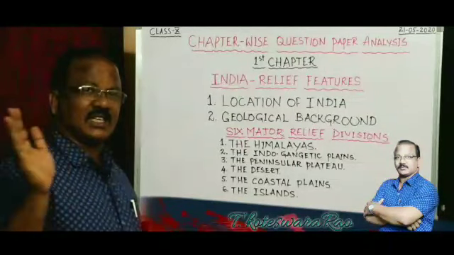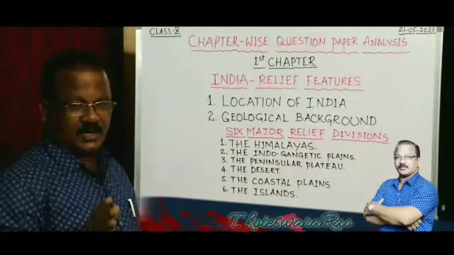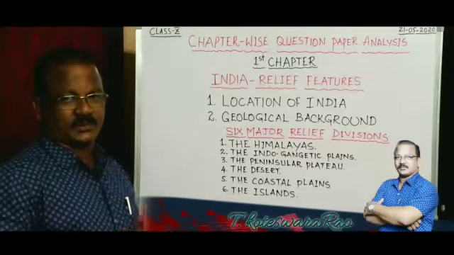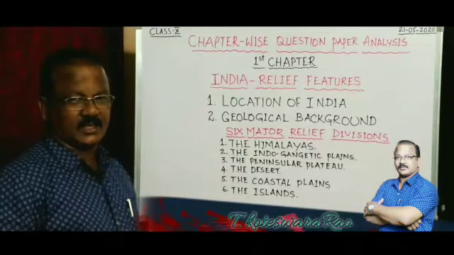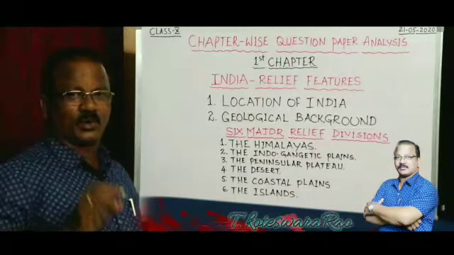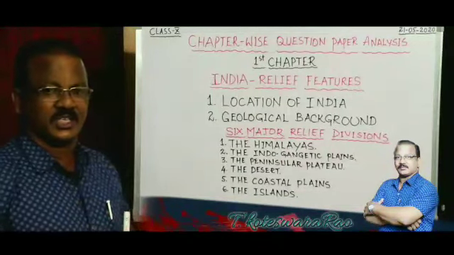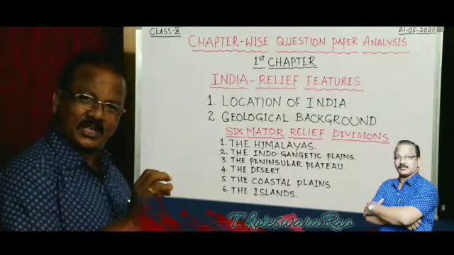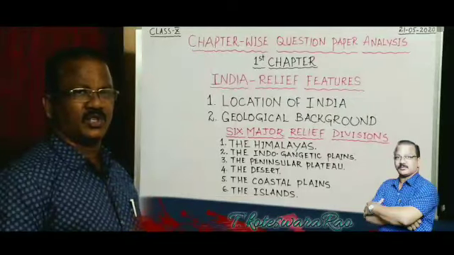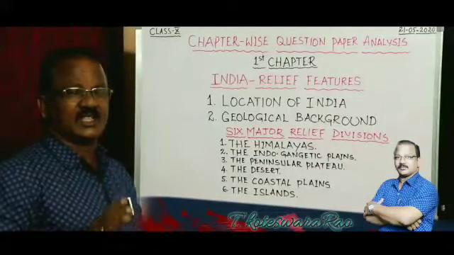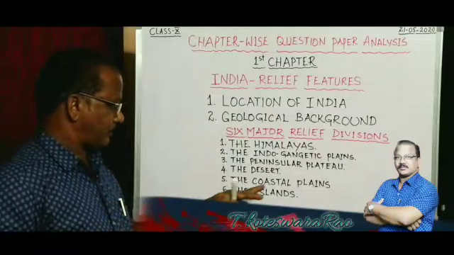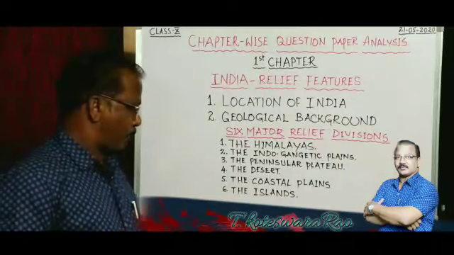At the same time, in the east coast there are 3 parts. The northern part is called the Utkal coast, that is in Orissa state. The central part of the eastern coast is called the Sarkar coast, that is in Andhra Pradesh. And the southern part of the east coast is called the Coromandel coast, and it is in Tamil Nadu state. So they may ask the other names of these east and west coasts, bits may come like that.